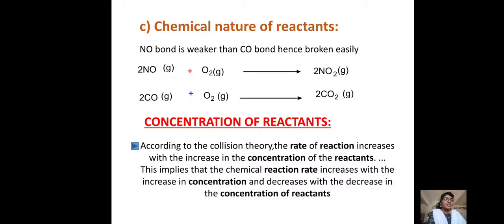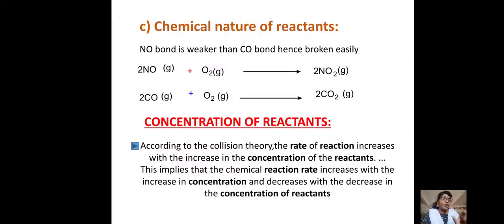Why? See, in the second reaction, C is there, O is there. Between carbon and oxygen, there is a large electronegativity difference. So oxygen gets more negative charge. Because of that, there is a strong bond between the carbon and oxygen in the second reaction, that is CO plus O2.